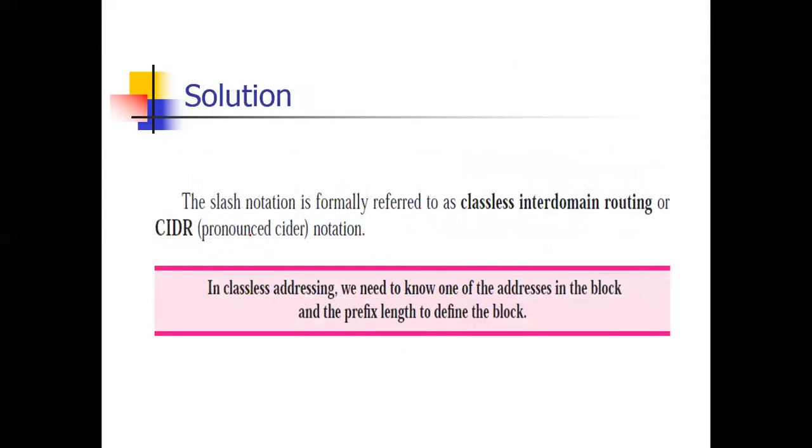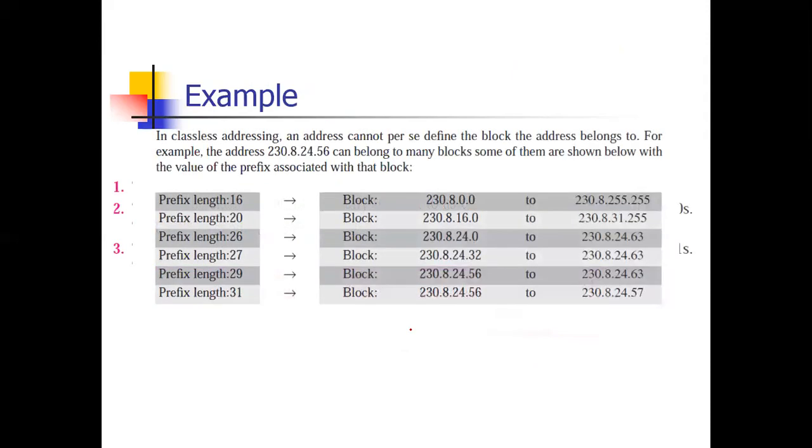This is called CIDR, classless interdomain routing. In classless interdomain routing, we have to use the address along with the prefix length; only then can you define the block. For example, this address is given: 230.8.24.56. Now this address can be in different blocks, because after the slash it can be /0, /16, /24, /30. So it can be part of any block, and different blocks have different prefix lengths.